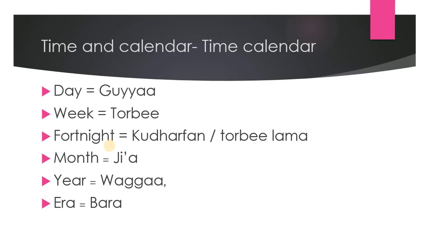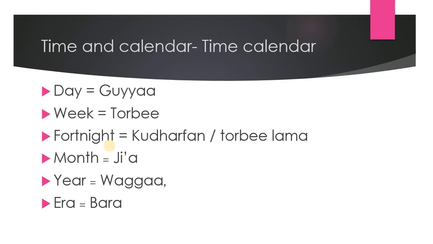So start from a day. The day is called in Afaan Oromoo guyyaa. Guyyaa, week, torbee, fortnight, kudharfan.